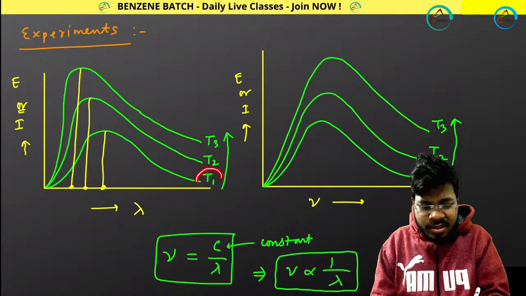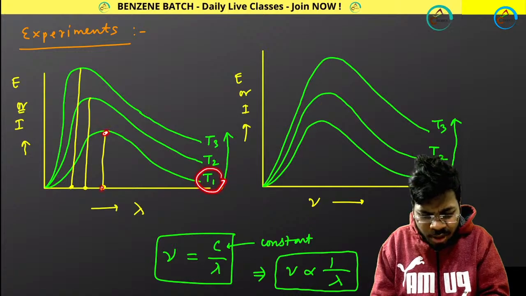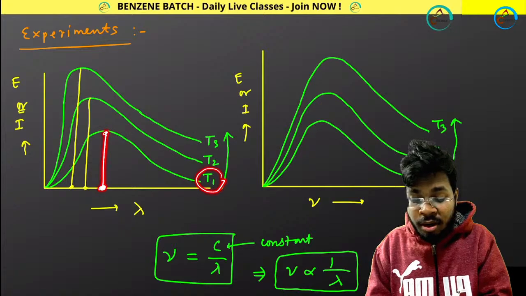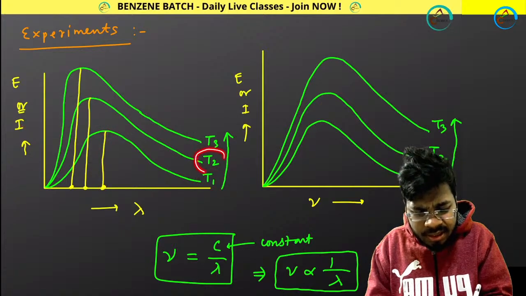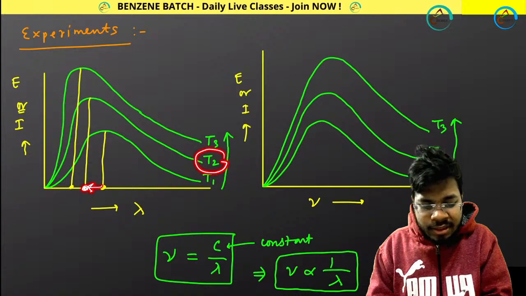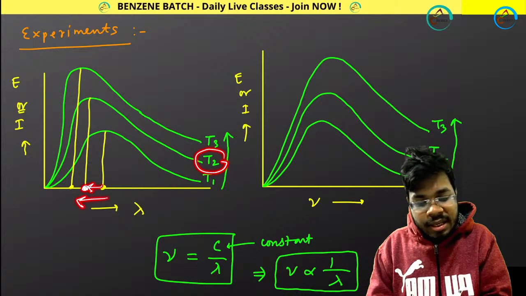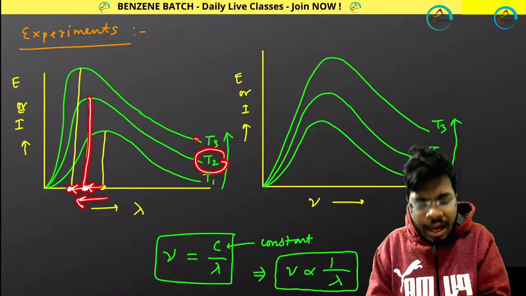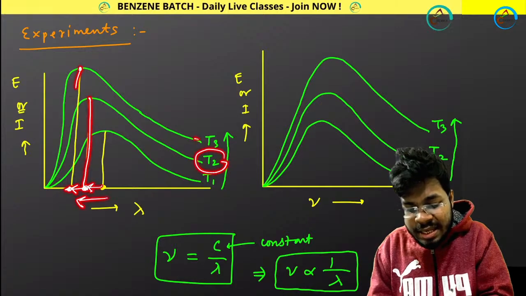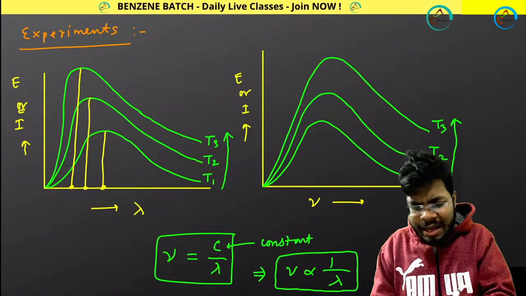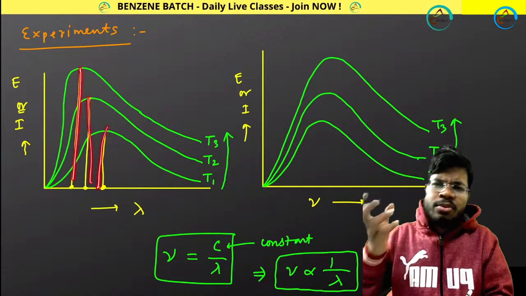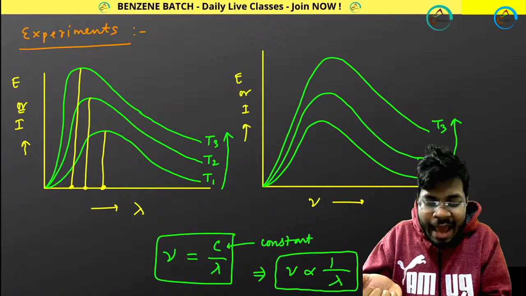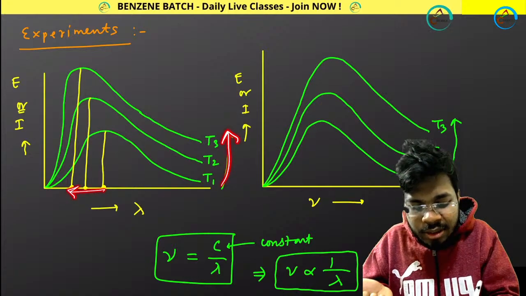So at T1 temperature, at this wavelength you are getting maximum intensity. At T2 temperature, at a lower wavelength, look at this, wavelength decreasing, you are getting maximum intensity. At T3 temperature, at an even lower wavelength, you are getting maximum intensity. That means your maximum intensity is increasing with increase of temperature, but you are getting it at a lower wavelength whenever you increase your temperature.